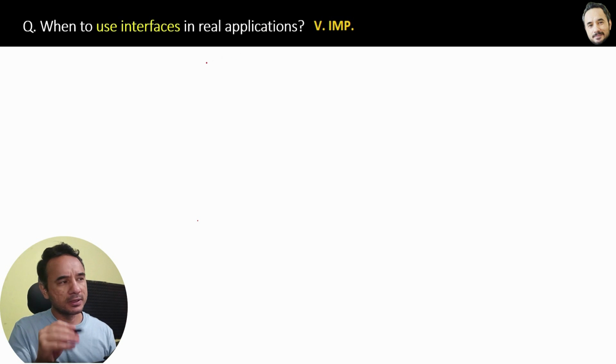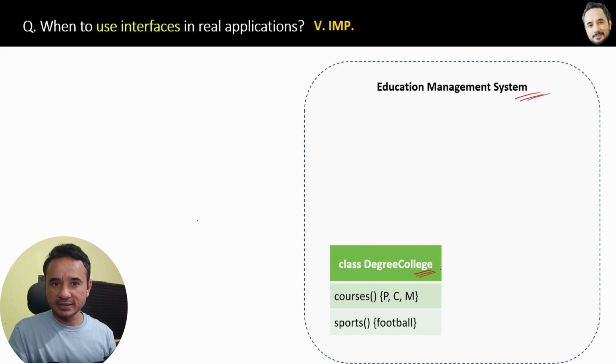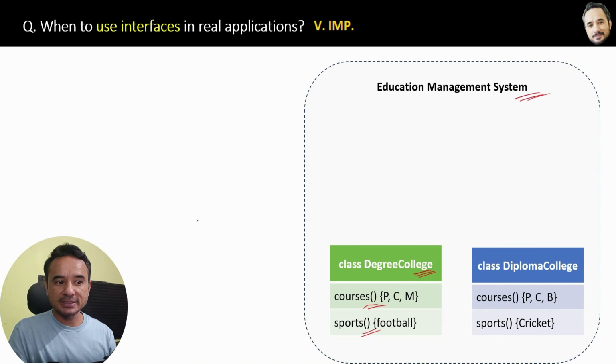Just listen. Suppose again we have to make an application for an education management system, and here we make a college class, a degree college class, and inside that we have two methods, courses and sports. Both are defined. Similarly, we have a diploma college class with the same named methods, courses and sports, but the body, the content, is different this time from the degree college.